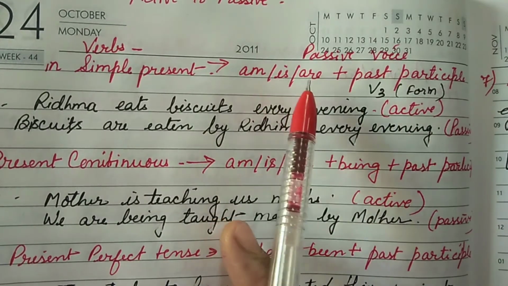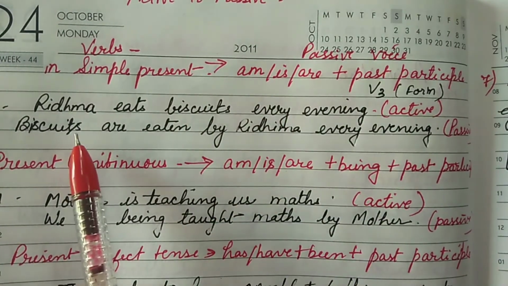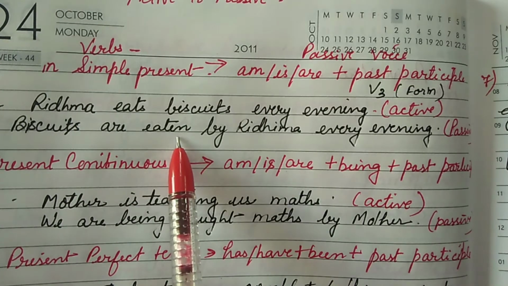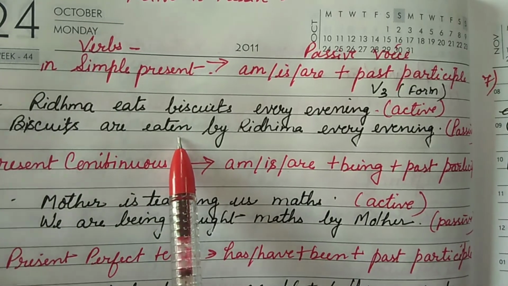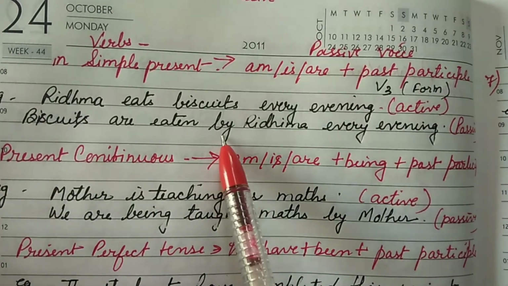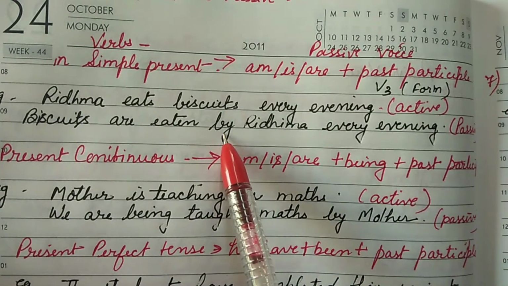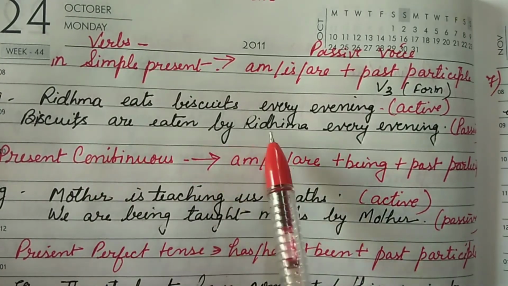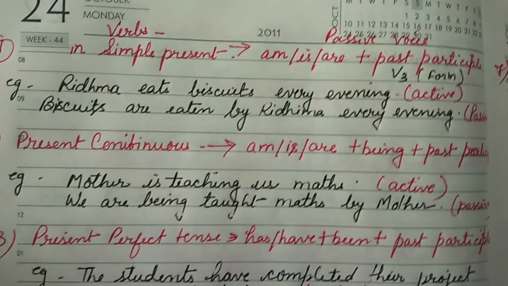Since it's in a plural form, we will apply here are, and eaten here we are applying as a V3, that is the past participle form of the verb. So biscuits are eaten by Ridhima. By is very necessary when you change from active to passive. So biscuits are eaten by Ridhima every evening. This is how we change from active to passive.